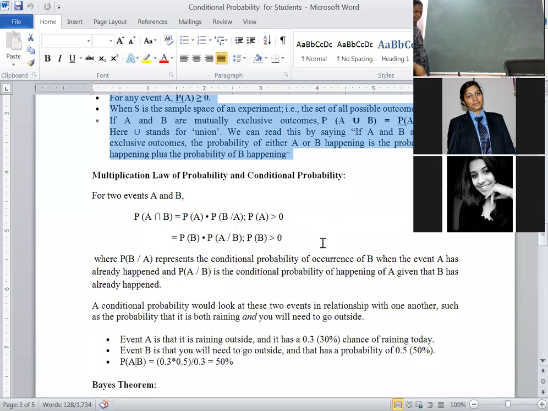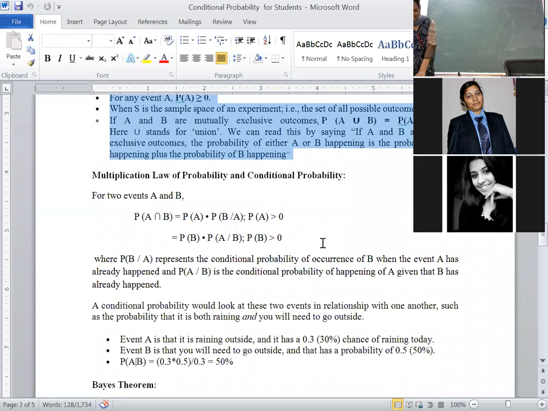Then listen carefully. I have given the notations yesterday. What is A intersection B? Simultaneous happening of both the events A and B. A union B is at least one of the events A and B. A bar intersection B bar: neither A nor B happens, or the other way you can say none of the events happens.